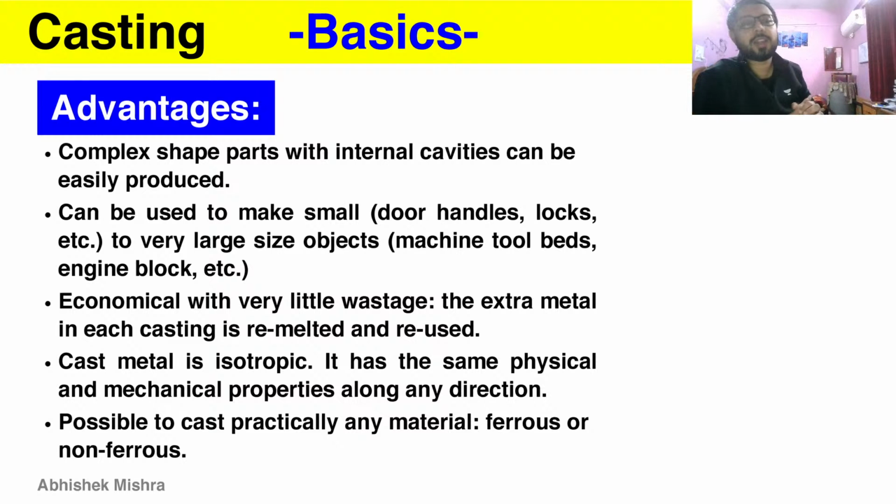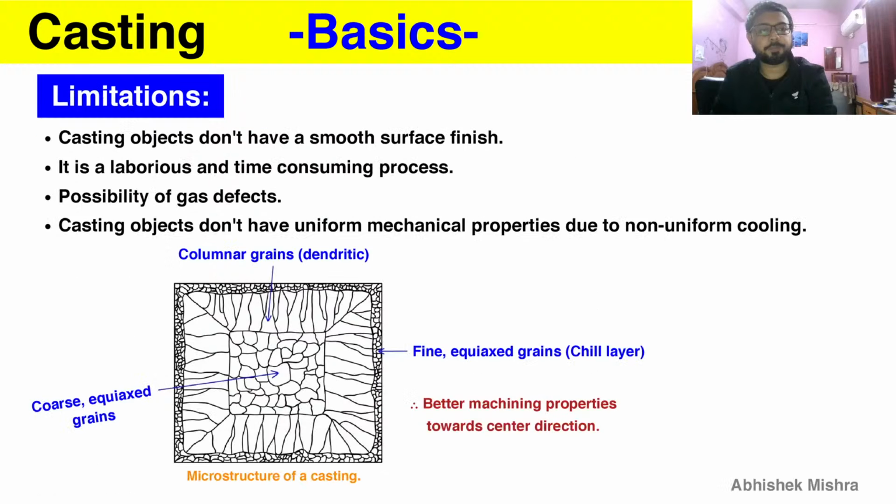And why is it economical with very little wastage? Because the extra metal which is there in the secondary cavity or the gating system can just be remelted and reused. So we have very little wastage, and therefore it becomes an economical process. And the metal obtained from casting is isotropic, that is, along the same direction we will obtain the same physical and mechanical properties. But remember, along any one direction, not all the directions, because it is isotropic. It is possible to cast practically any material, ferrous or non-ferrous. It is totally possible to cast both of the materials by using the process.